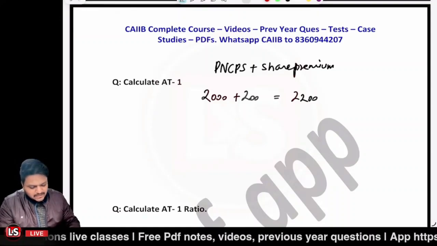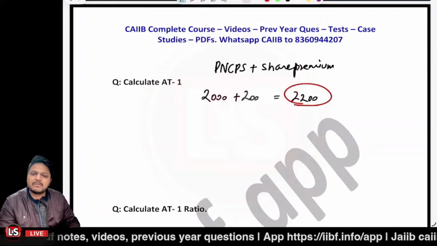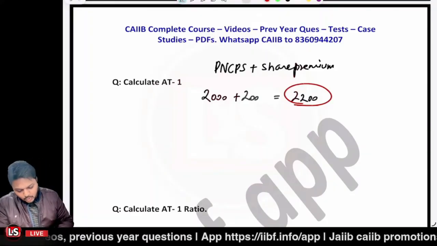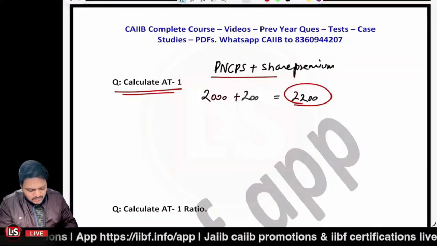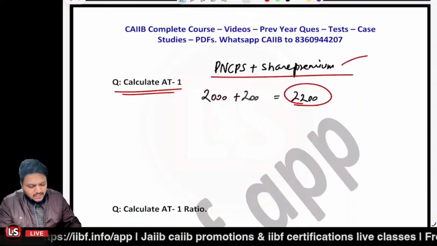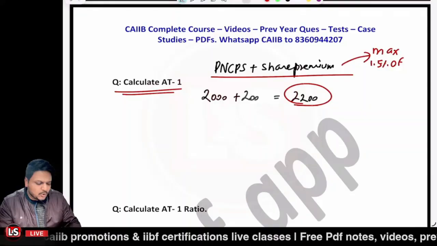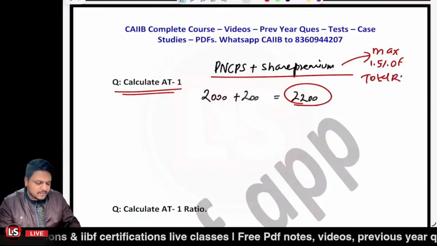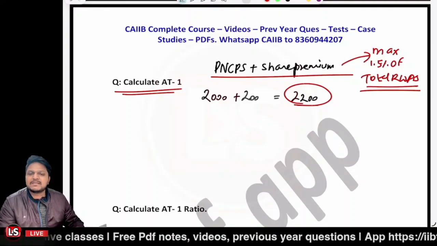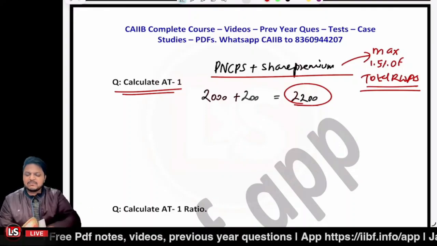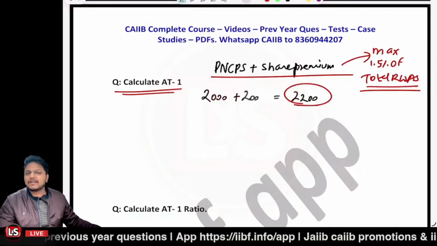But if you mark this answer 2200, it may be wrong. Why I'm saying it may be wrong? Because I told you that in case of AT1, PNCPS and share premium of PNCPS is to be restricted up to a maximum of 1.5% of total risk-weighted assets. So whatsoever the total risk-weighted assets, it is to be restricted. The PNCPS and share premium is to be restricted maximum at what point? Maximum of 1.5%. Is that clear?